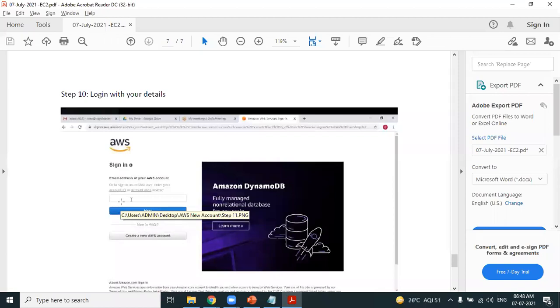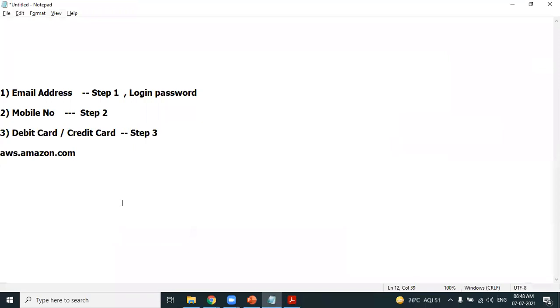Clear about this? It's a clear, easy step-by-step approach to go ahead and create a new AWS account. It's very simple. Just provide the right details. Make sure you select the basic plan, which is free, and you select the personal account. Provide the right details. That's it. Your AWS account gets created in just 5 minutes. Okay, I'll be sharing this document. Go ahead and create a new AWS account. Next point.